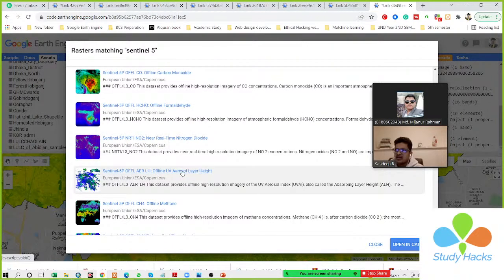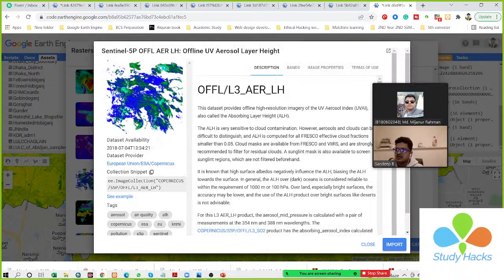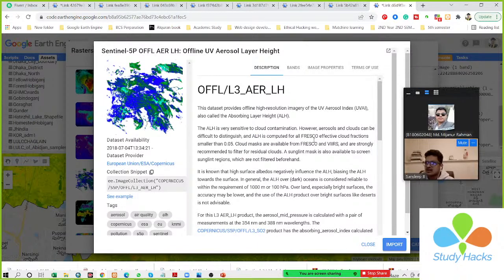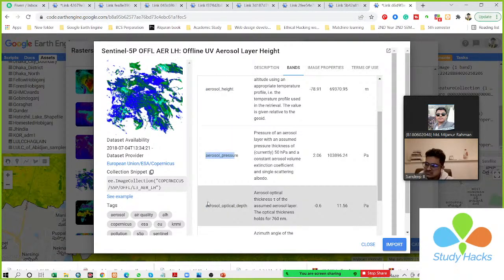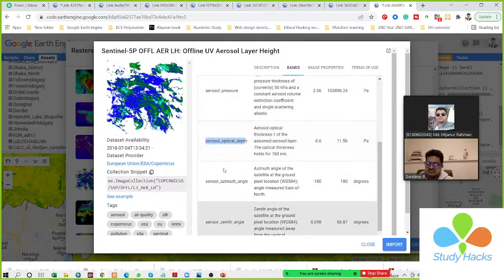Is that something related to the boundary layer? This dataset provides offline high resolution imagery of the UV aerosol index, UVAI, also called the absorbing aerosol layer height. Like, will it tell what is the height of pollution concentration at different heights? And here you can see the bands: aerosol height, aerosol pressure, aerosol optical depth. We can easily access all of the bands from this dataset.